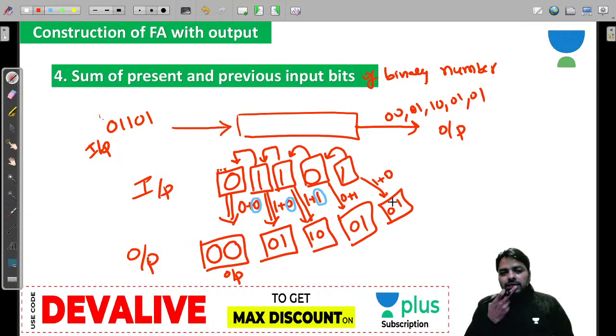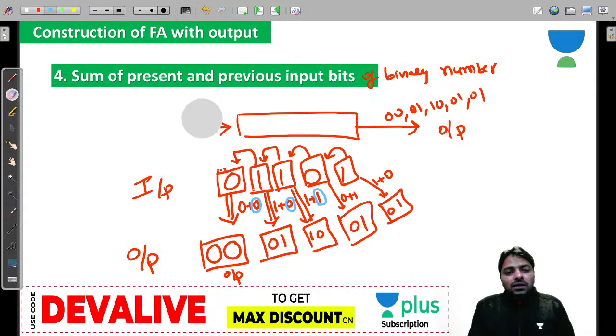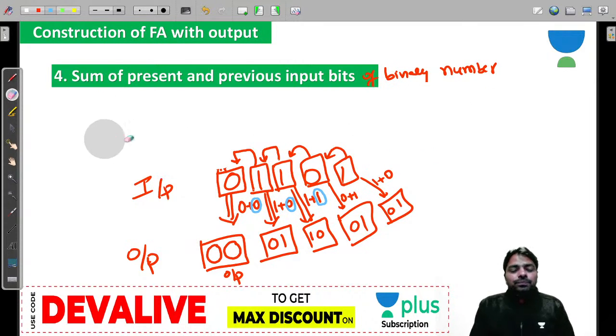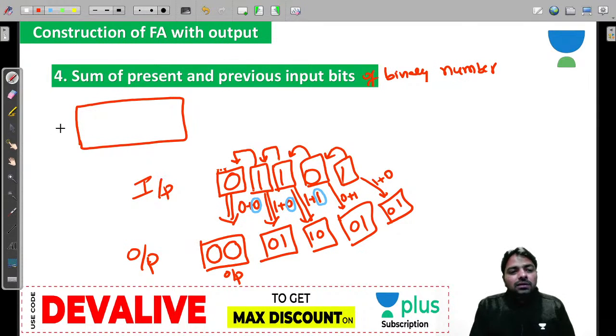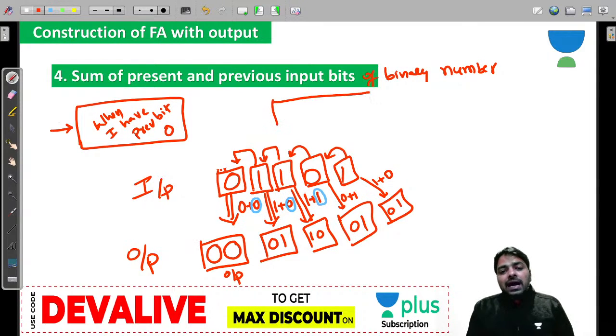Yeah, clear this point? Now it's not easy, guys, because you need to remember you are looking at the present bit, but how do you remember the previous? That along with the states only possible. Along with the states only possible, guys. Now I'm trying to design a machine for you, and I'm going to maintain 2 states. One is I'm assuming when I have previous bit is 0, you must come here, because internally I do that addition, remember that. And when I have a previous bit 1, please come here.